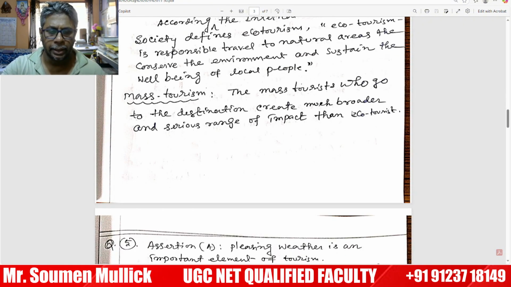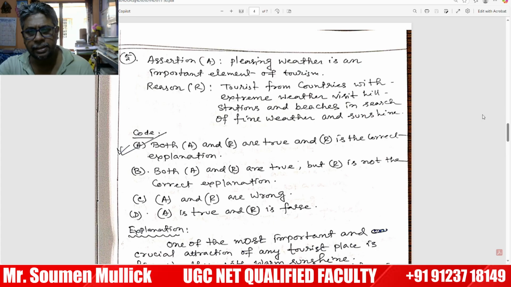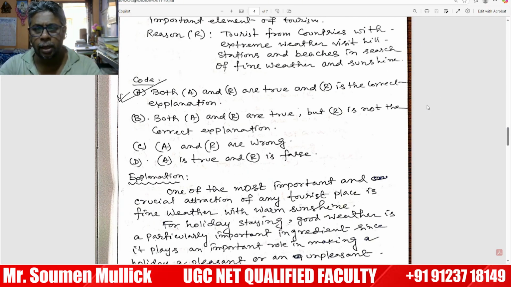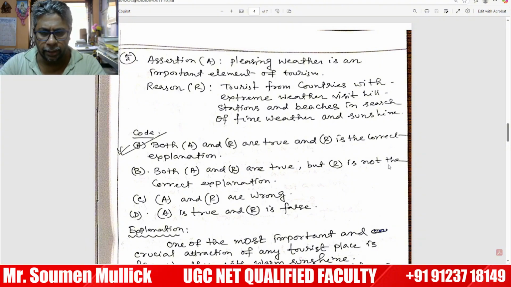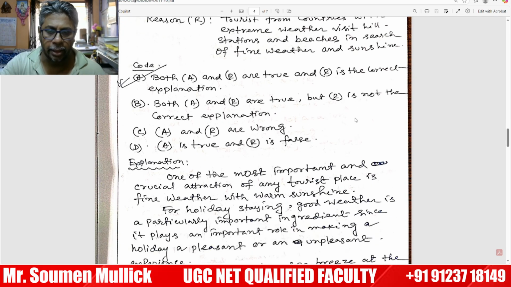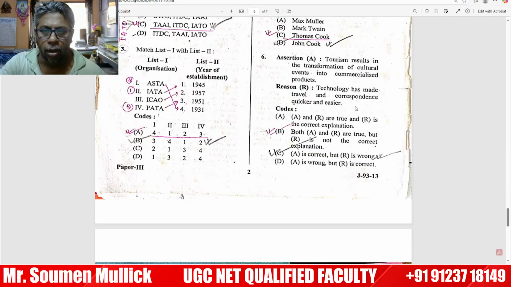Okay, our next question. Assertion: Pleasing weather is an important element of tourism. Reason: Tourists from countries with extreme weather visit hill stations and beaches in search of fine weather and sunshine. The options: both A and R are true, but R is not the correct explanation; both A and R are true, and R is the correct explanation.